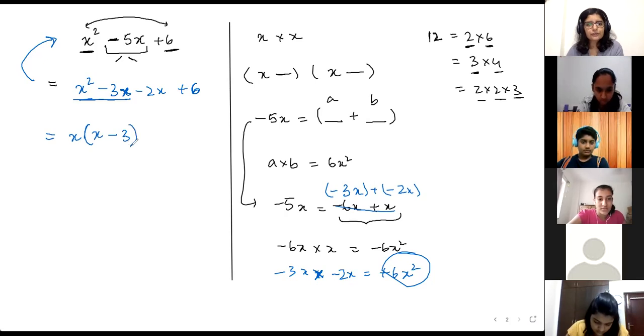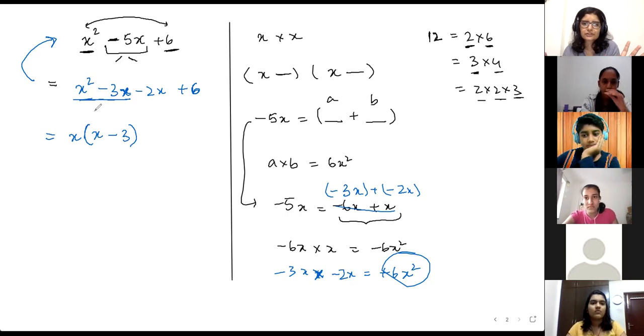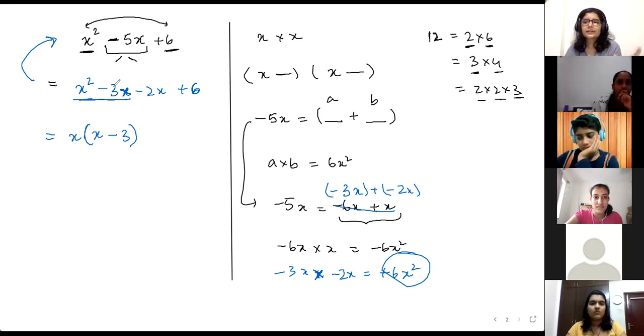Again, here also, if it is plain numbers, you might be able to get it, but you might get some problems involving roots. If you get something like x square minus root 2x or something like that, you can do a quick check again. When you multiply it, you should get this back. If you're not getting it, then revise. Okay. All right, x into x minus 3.